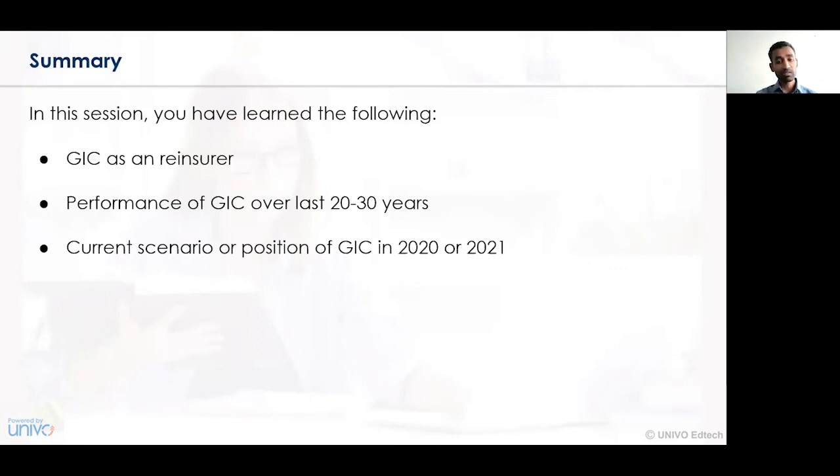We have seen the number of claims and policies it deals with, and how the solvency ratio of GIC from the years 2019, 20, and 21 is at an increasing stage. We have also dealt with the current position of GIC with respect to the specific years of 2020 and 2021. I hope you enjoyed this learning. Thank you so much, everyone, for your patience in listening. Here we conclude this case study and module 5 of general insurance and reinsurance.